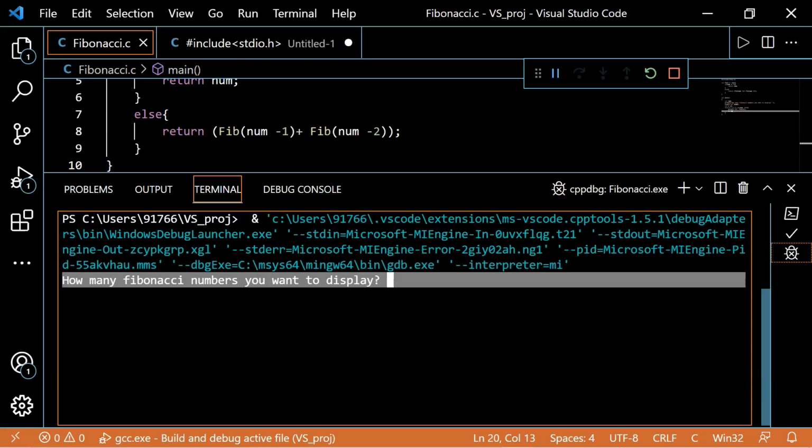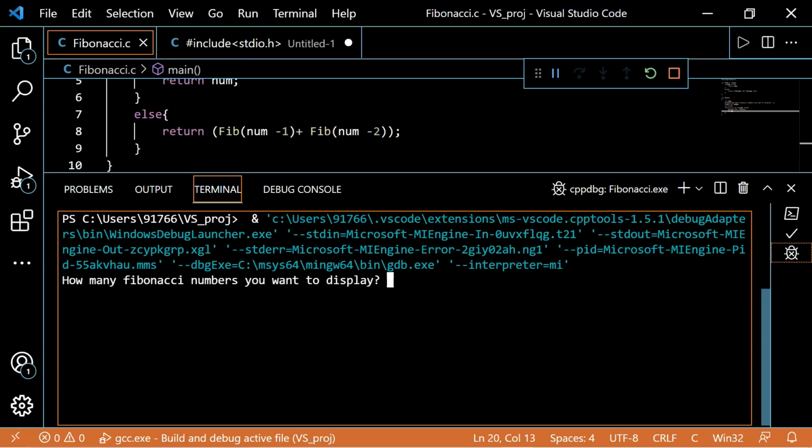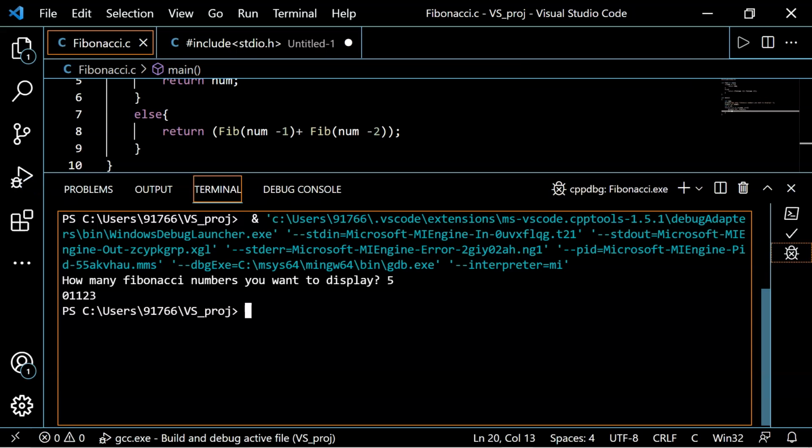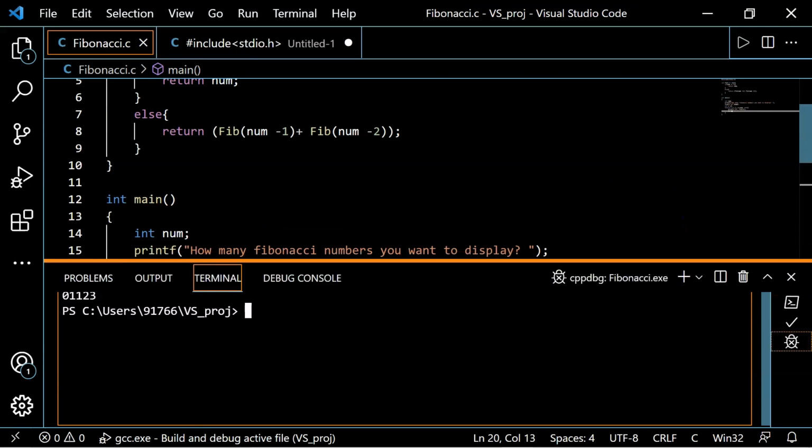The console is asking for user input. Hence, we can say that our code is bug free. Let's pass the value of num to check if it's returning the accurate output or not. I will provide value 5 here. That means it should return the 5 Fibonacci terms. And yes, it's returning the 5 Fibonacci terms. But we want to place them with space.